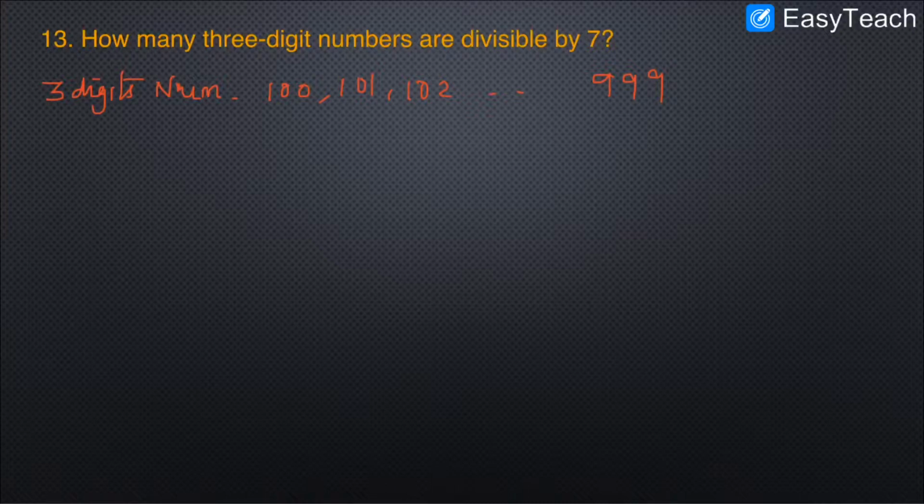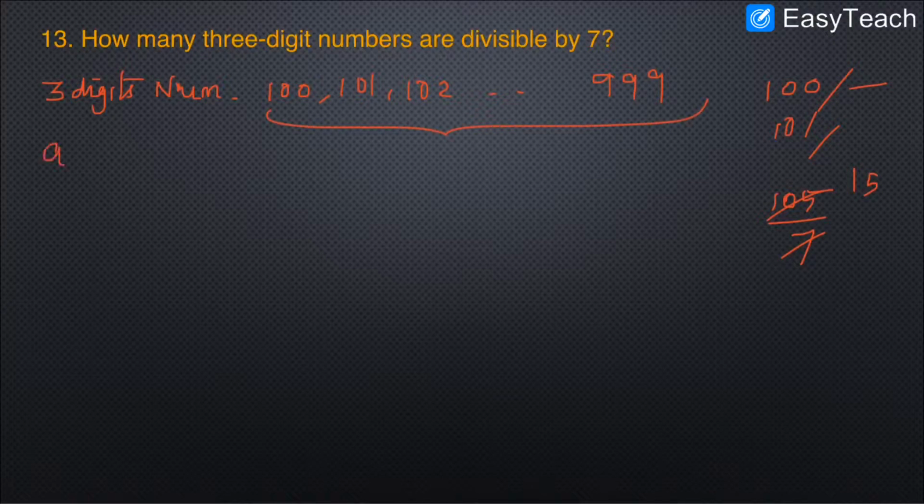So let me try to write the first value in our AP. Let me check if 100 or 101 is divisible or not. 100, no, not divisible by 7, not 101, not 102, not 103, not 104. So 105 can be divisible by 7. So that is the first number which is divisible by 7 in this range. So I can write A equal 105.